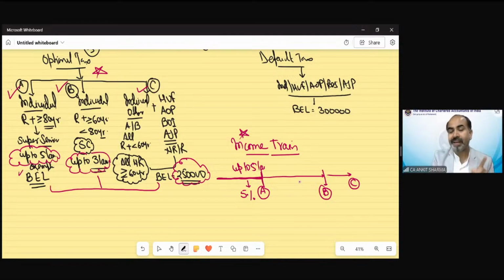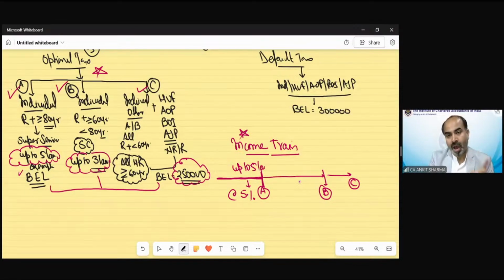For this C category person, up to 5 lakh, 2,50,000 is free. So a maximum of 2,50,000 could be part of this 5 lakh category. Understood? We will solve numericals also. Just wait. If any income falls up to this 5 lakh rupees station, that is station number 1, the tax rate would be 5%.